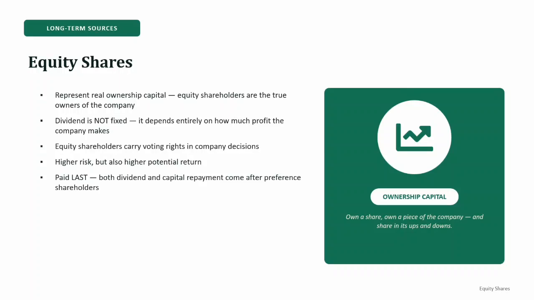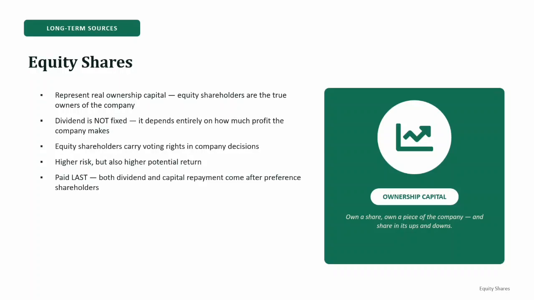Next, voting rights. Since equity shareholders are the owners, they generally have voting rights in company decisions. Then we have higher risk and higher return. The return for equity shareholders is not fixed and therefore there is more risk. But if the company performs well, there can also be a higher return.